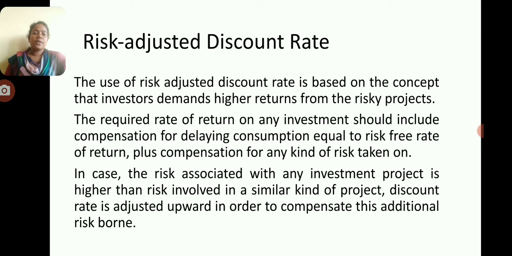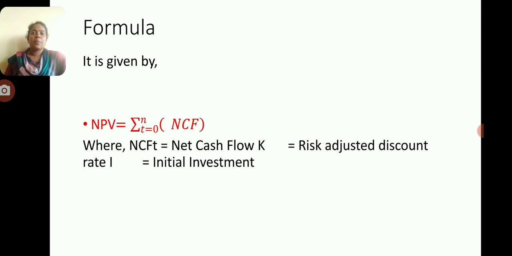As we know, the use of risk adjusted discount rate is based on the concept that investors demand higher return from a risky project. In the earlier video also I explained the same thing. The risk adjusted discount rate is the rate used in the calculation of the present value of a risky investment, such as real estate or a firm. In fact, the risk adjusted discount rate represents the required return on investment. The risk adjusted discount rate is the total of the risk free rate, that is the required return on a risk free investment, and the market premium, that is the required return on the market.